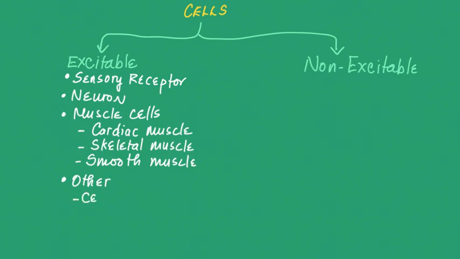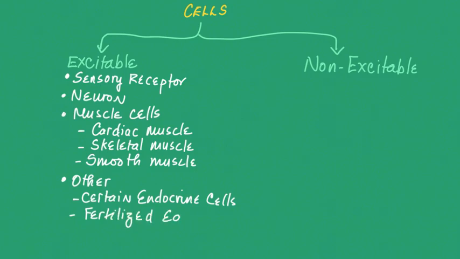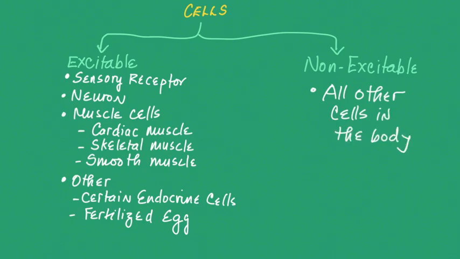There are a few other cells in the body that are electrically excitable. They're not very common. One of them is the endocrine cells that are found in the pancreas, and the fertilized ovum, or fertilized egg. They are electrically excitable. All other cells in the body outside of these categories are not electrically excitable. A stomach cell, a liver cell, a skin cell: not electrically excitable.